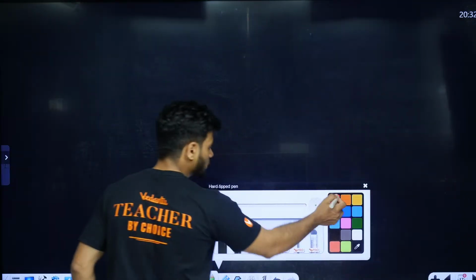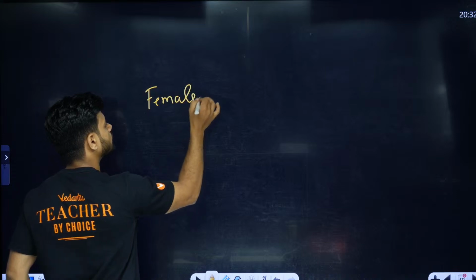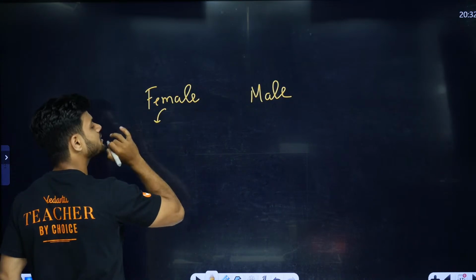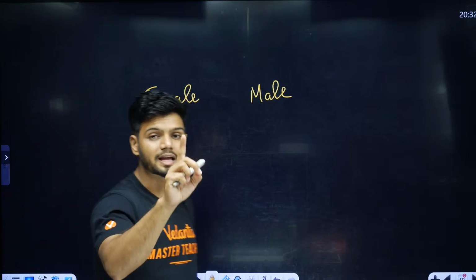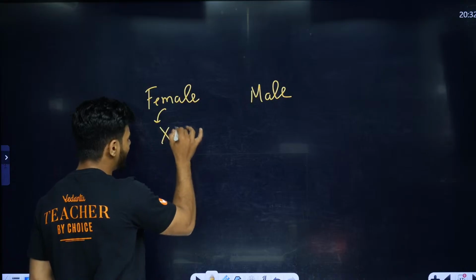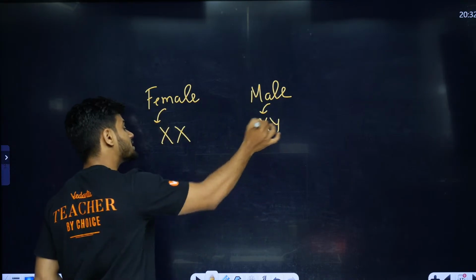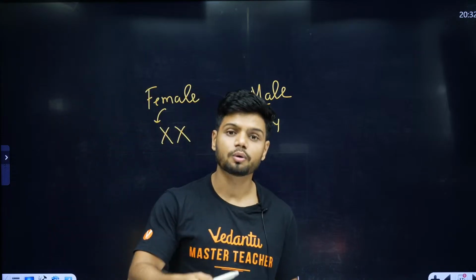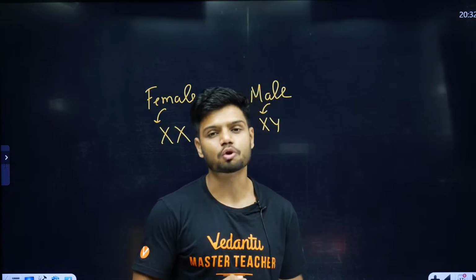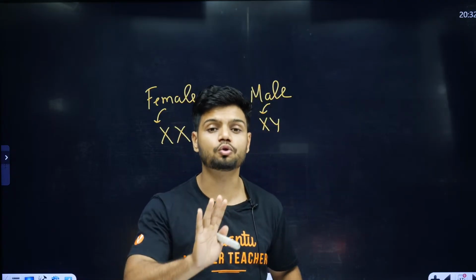Now, students, I want all of you to understand today. Here we have female. Here we have male. Female generally has only one type of sex chromosome, students. The female has XX, while male has XY. Now, this is called male heterogamety. It means that the males have two different types of sex chromosomes. Apart from these two sex chromosomes, there are 22 pairs of autosomes also.